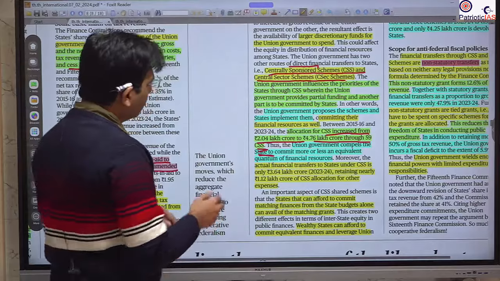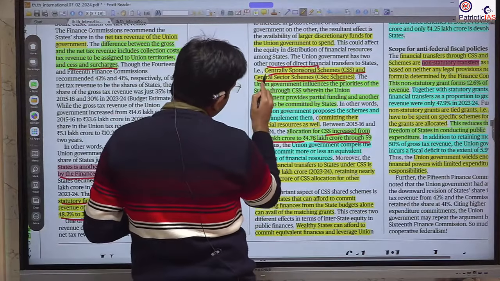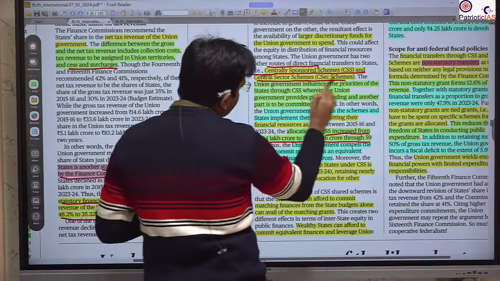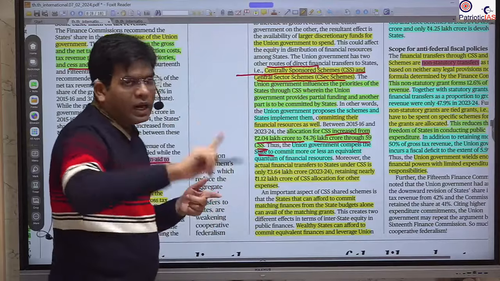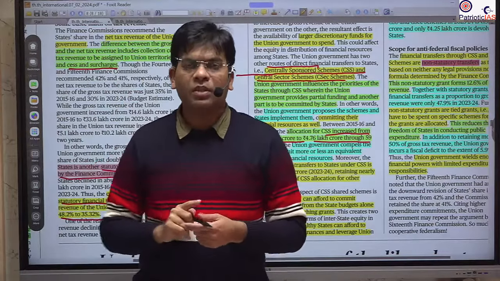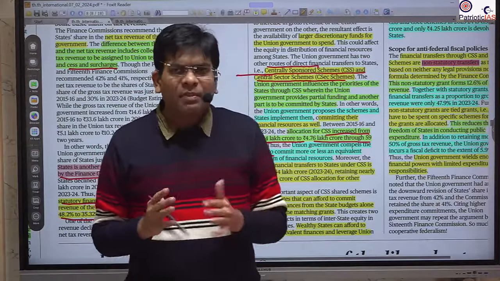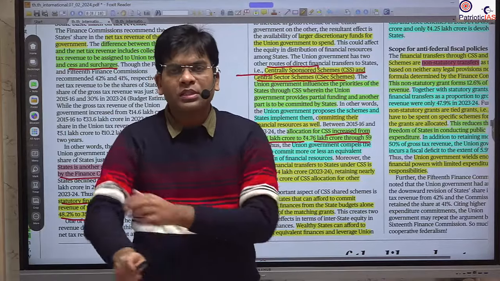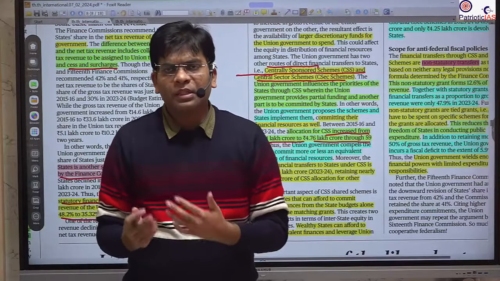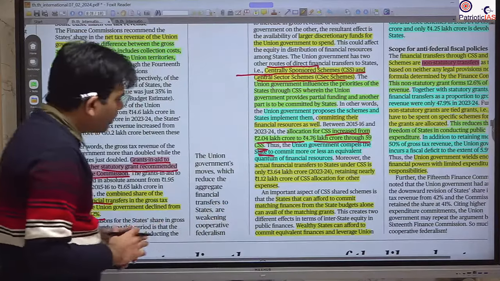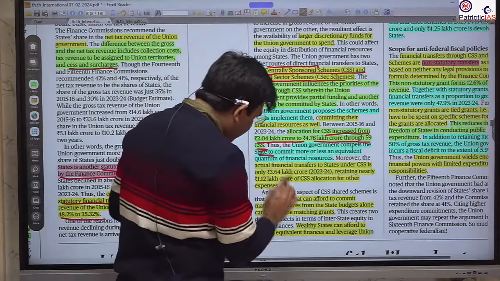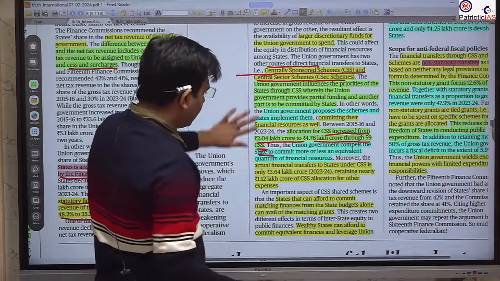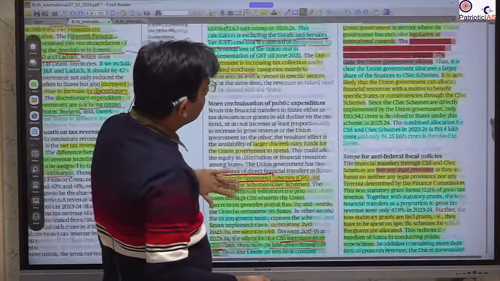Same here, whoever will implement this more. Implementation is difficult for the state because half of the money needed to implement the scheme will be given by the union and half has to be paid by the state government. So many states don't want it. Maybe the center has its own motive for this centrally sponsored scheme, it wants some benefit, maybe there is always a political motive behind it. So there is an impact on their transfer. Here it has explained how this impacts those states who cannot afford it.